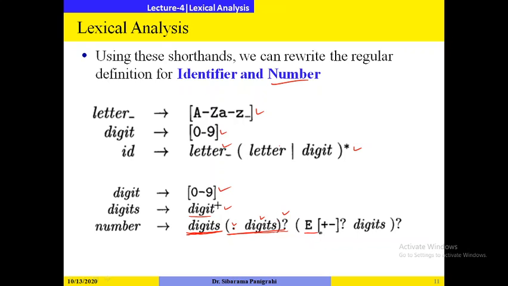Similarly, E, plus or minus, question mark. It means either E plus or minus may be present or may not be present. Then digits, then question mark. So either E and digits may be present, and if present, it is there one time. Otherwise, it may be absent. So this is the regular expression for numbers.